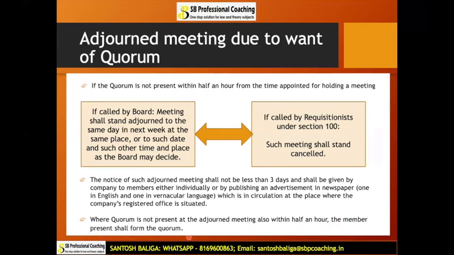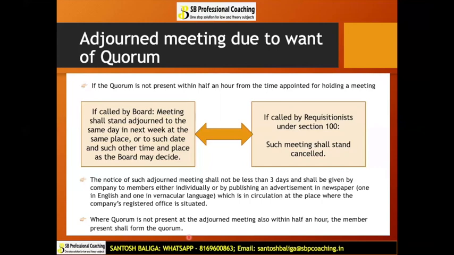That means if the quorum is not present in the adjourned meeting also, then whatever the number of members in the meeting will constitute a quorum. That means if there are only 2 members in a public company, in that case, those 2 members will also form a quorum. Okay, there shall be at least 2 members.